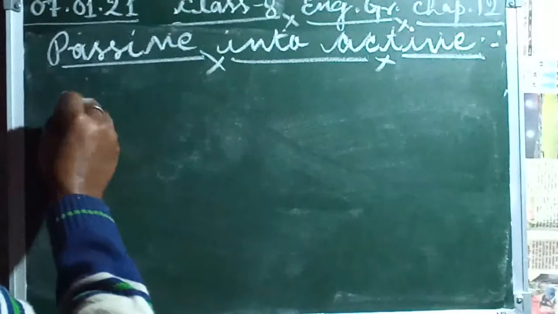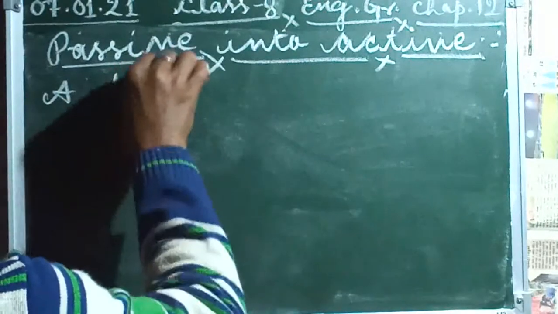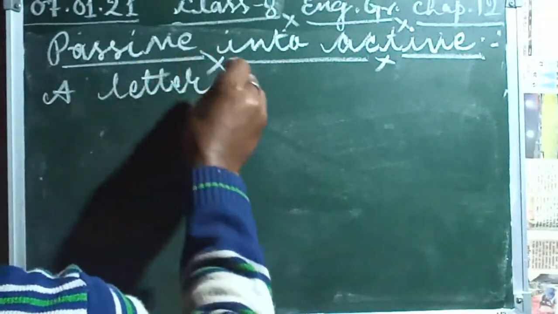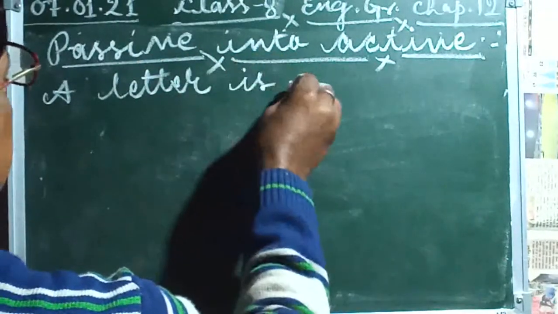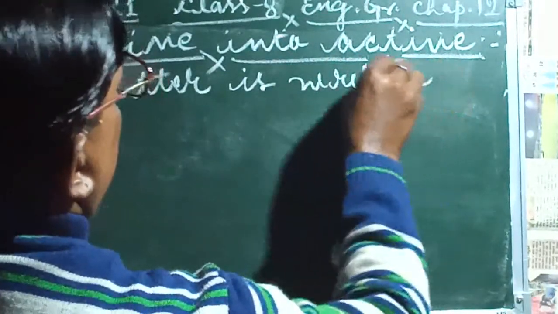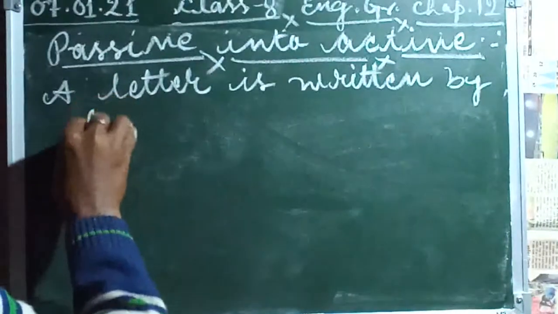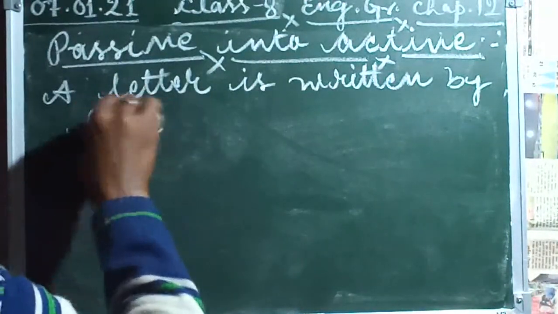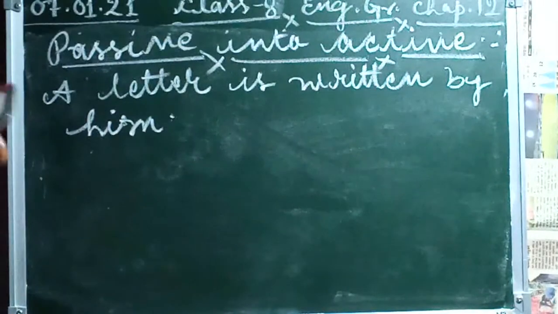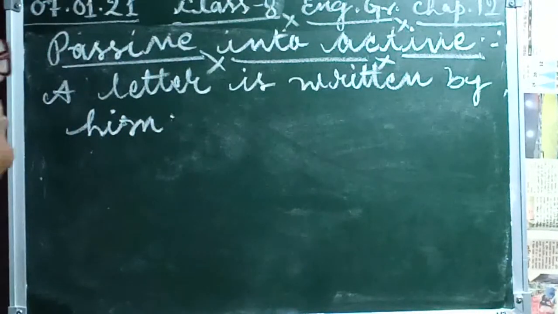Just like the example I am taking, children. A letter is written by him. This is here in a passive form. This sentence is in a passive form. But while we change it into active form, first of all we have to write the subject here.